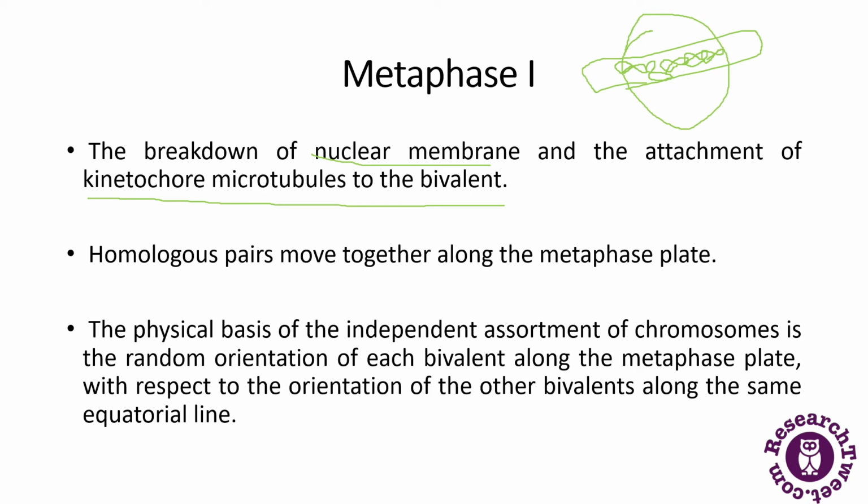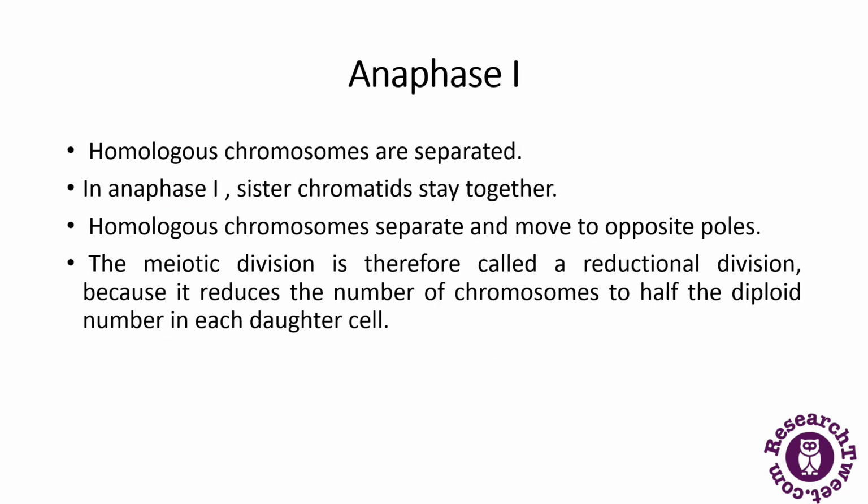Then comes anaphase 1. So here the homologous chromosomes are separated. In anaphase 1, the sister chromatids stay together, and the homologous chromosomes separate and move towards opposite poles. So for example, this is a cell.